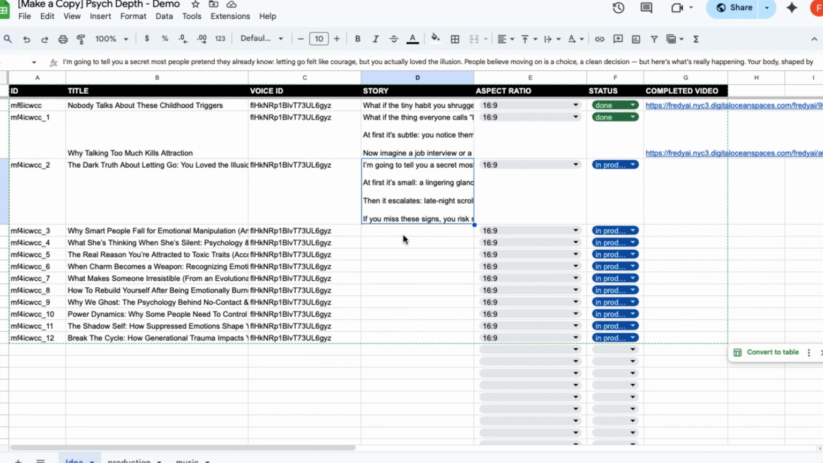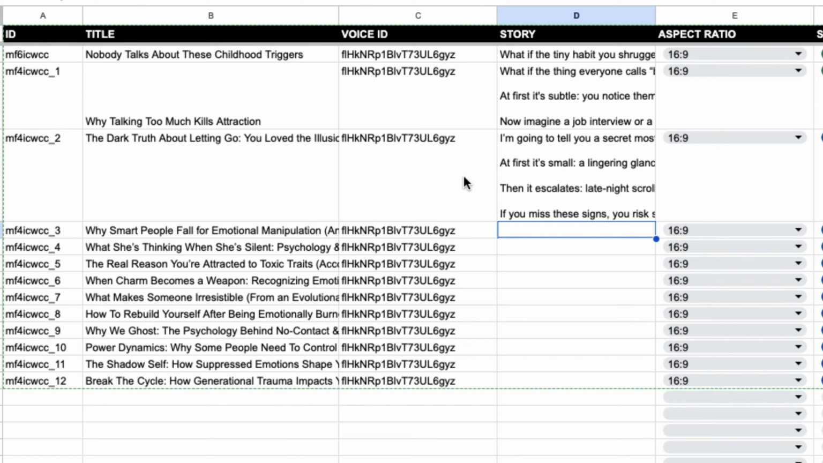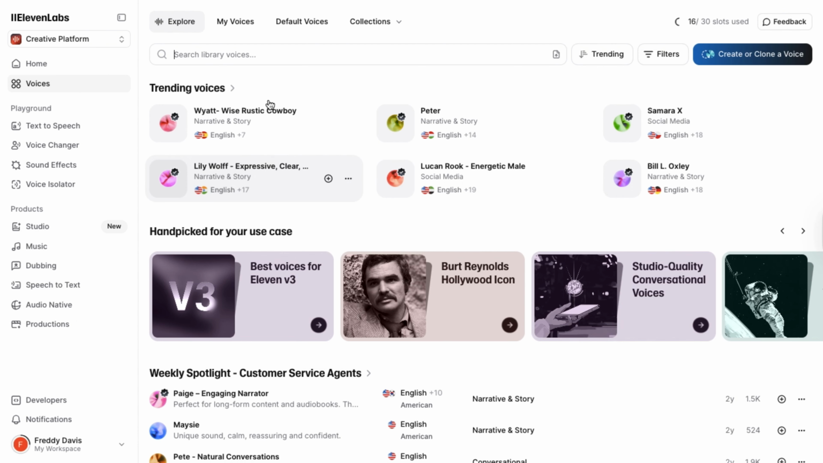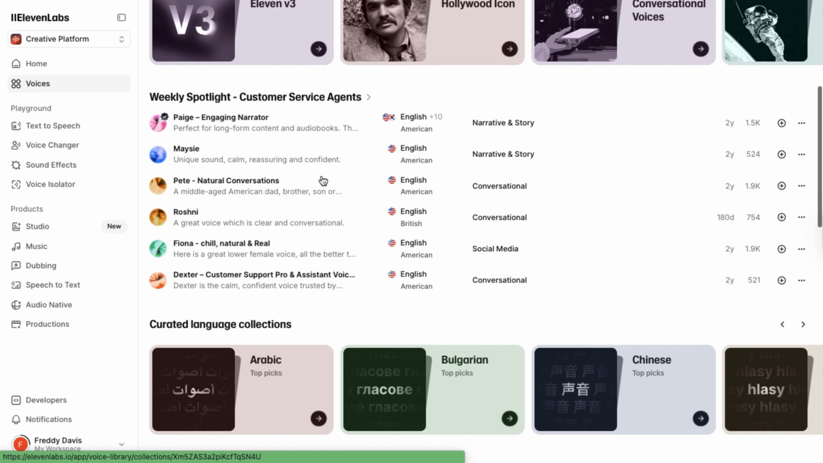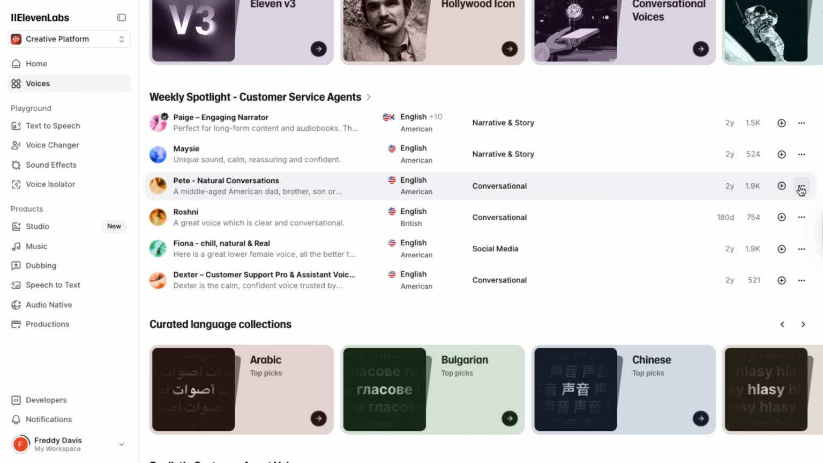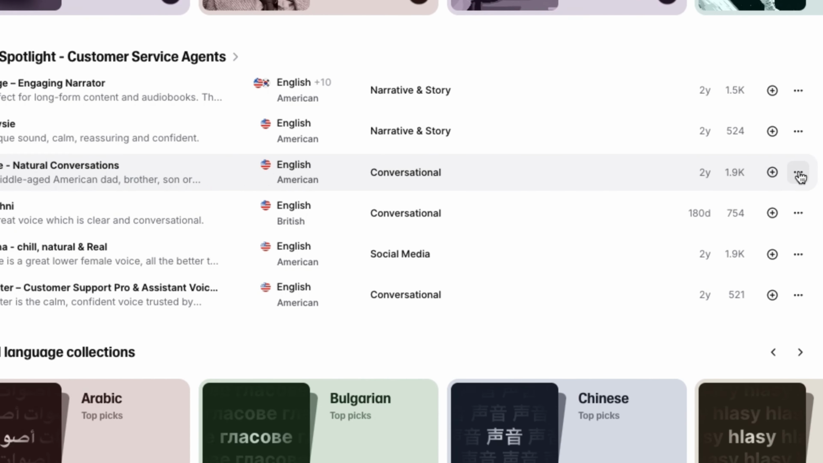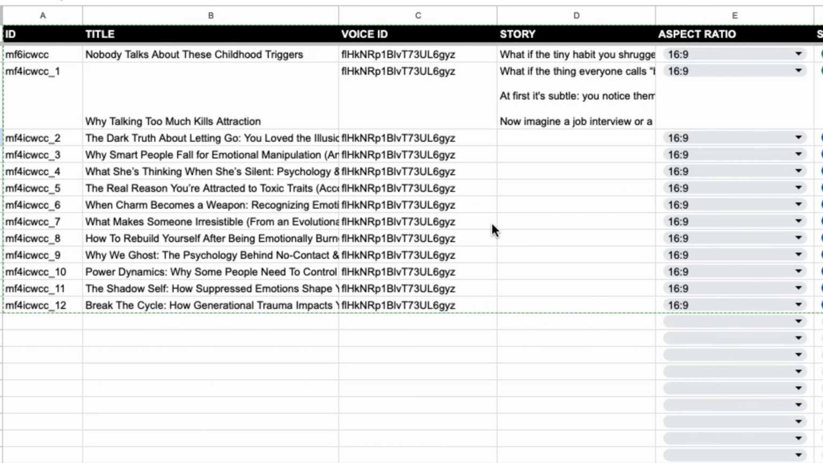Now, if we go back to the Google Sheet and focus on the voice_ID, this is the voice we're going to use for the video. This system will be using 11 Labs, which is one of the best text-to-speech platforms. You can create your account for free, then go to the Voices page and pick the one you like. I've already chosen mine. Just click the 3 dots next to your chosen voice. Copy the voice ID, and then go back to the sheet to paste it under the voice_ID column. Once we've pasted the voice_ID, we can apply it to all the titles.